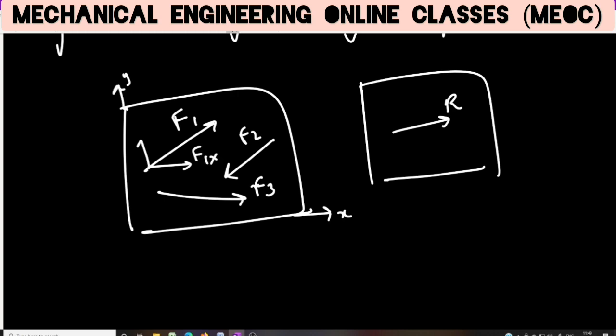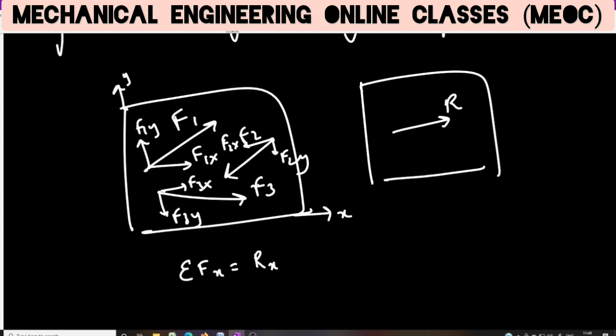This is F1x, F1y. This is F2x, this is F2y. This is F3x, this is F3y. So sigma Fx will be Rx. Sum of all the forces along x direction will be the x component of the resultant.